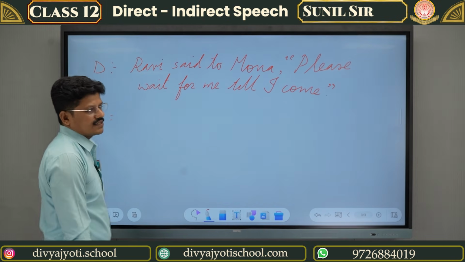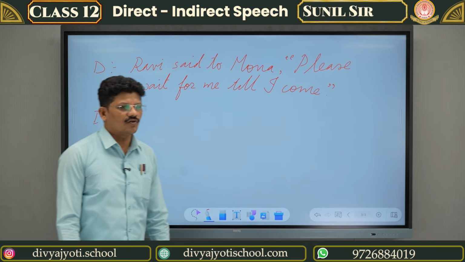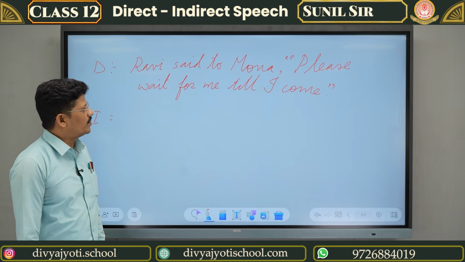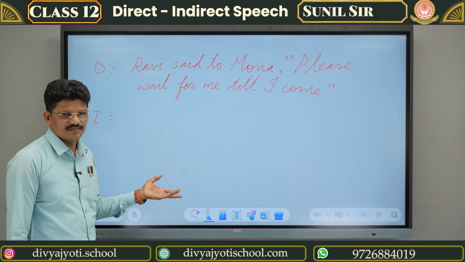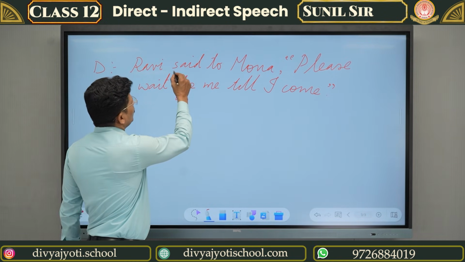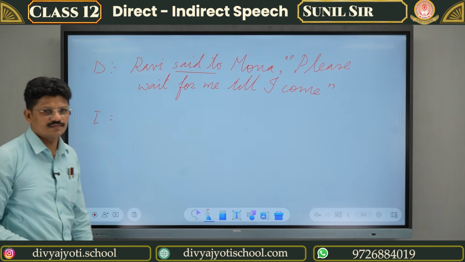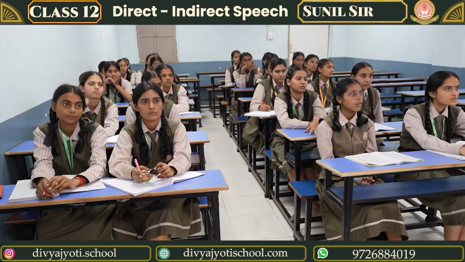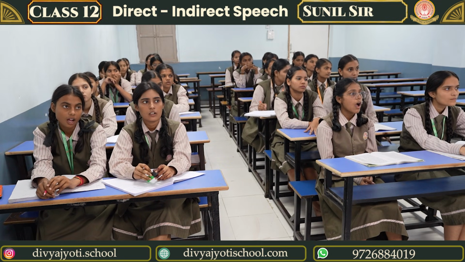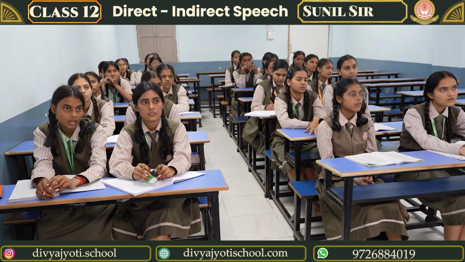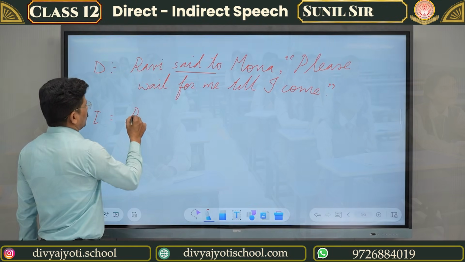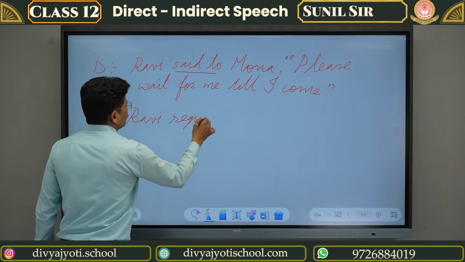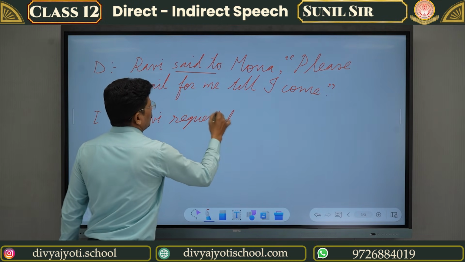So this is an imperative sentence. What is the speciality of an imperative sentence? Means how to change it into indirect. So said to will turn into not told. It is a request, so we have to use requested instead of said to. Ravi requested Mona.